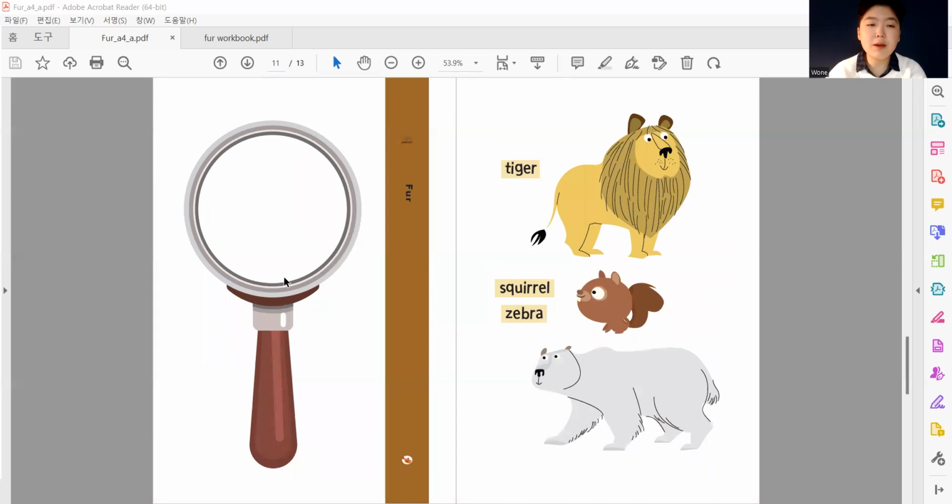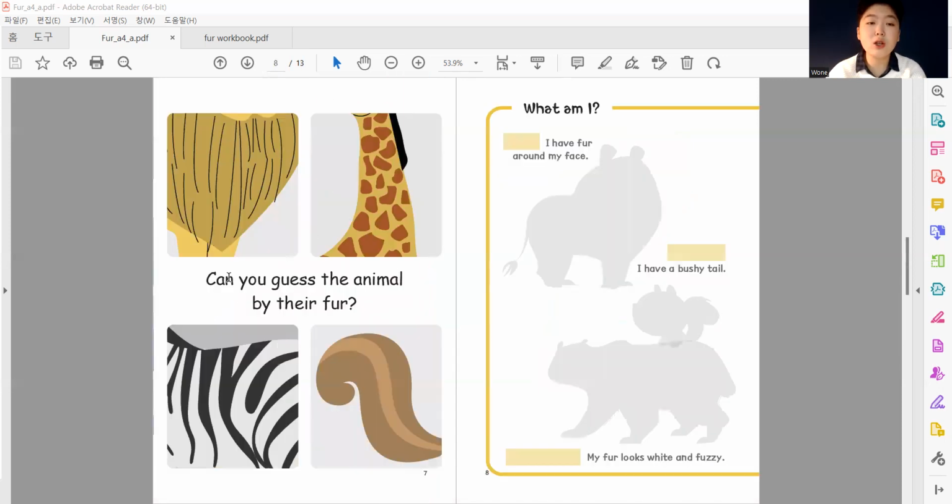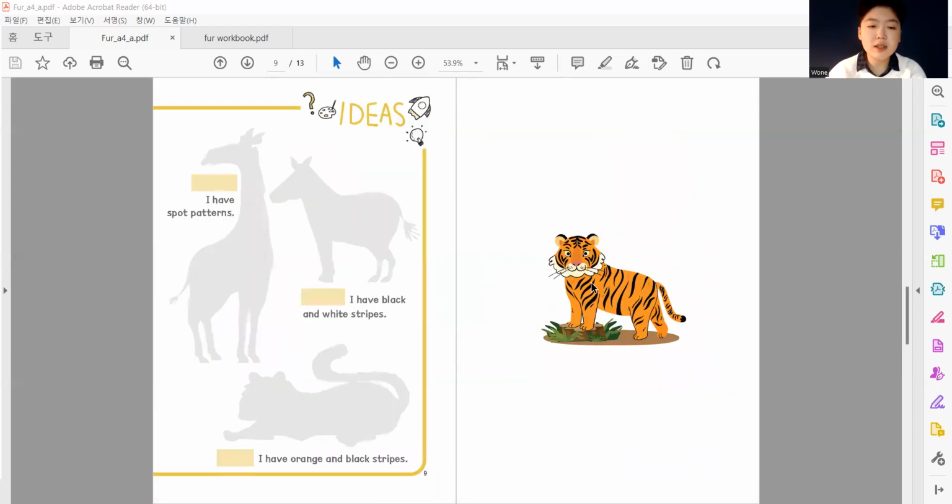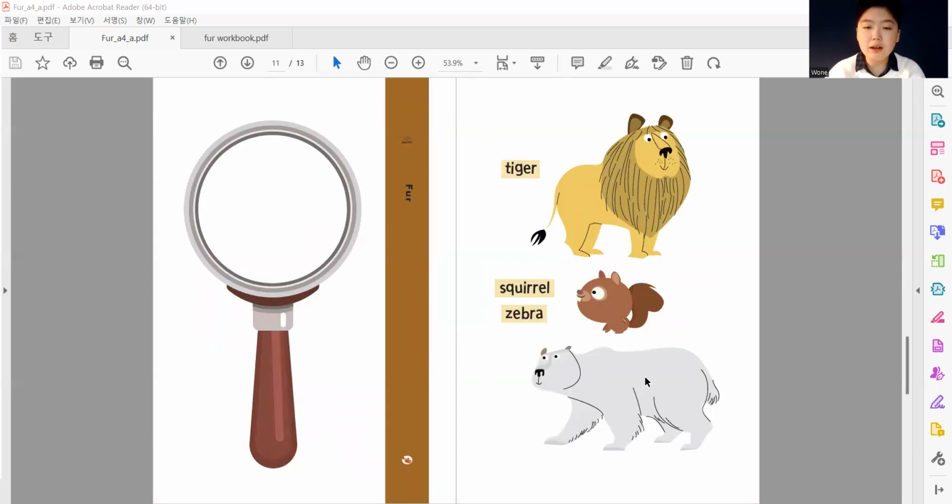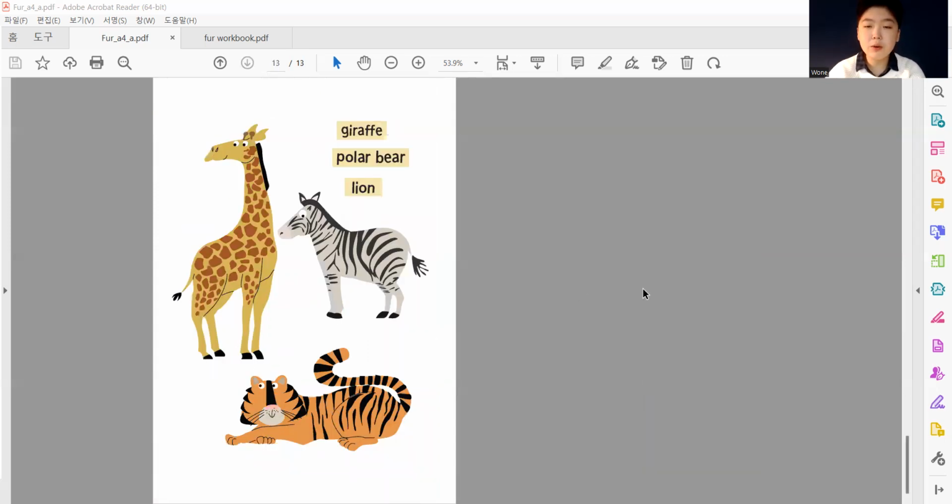So you can cut this magnifying glass out and look closely at what we are looking for. You can look for the fur around its face, a bushy tail, a fur that looks white and fuzzy, the black and white stripes, spotted patterns, the long neck, the orange and black stripes, and go ahead and cut these out and glue it on.